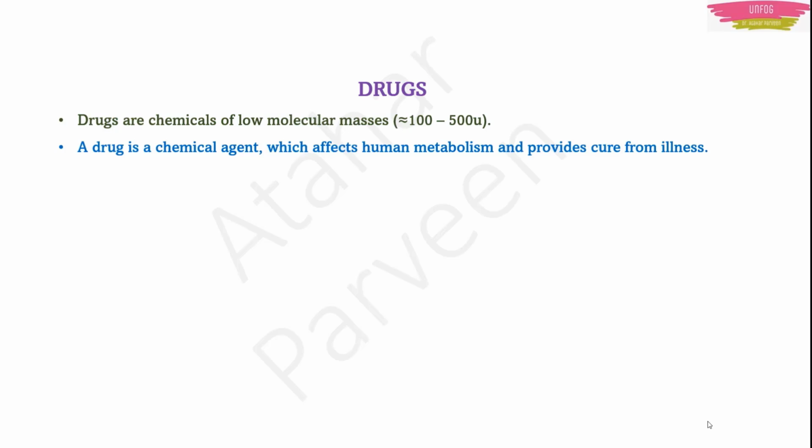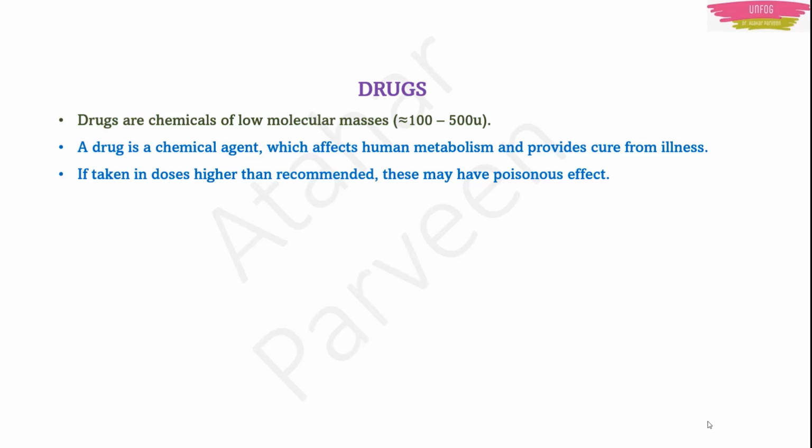Now what is a drug? It is a chemical agent that we know. That's why we are studying about it in this chapter. But what type of chemical agent is it? It is such a type of chemical agent which affects the human metabolism and provides cure from illness. That's the reason why we use drugs.